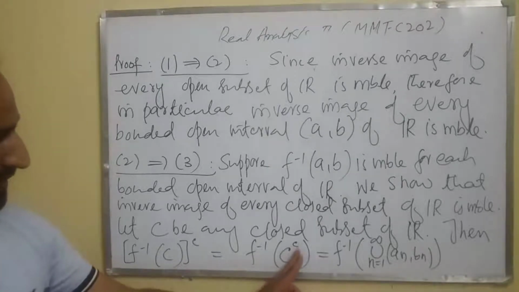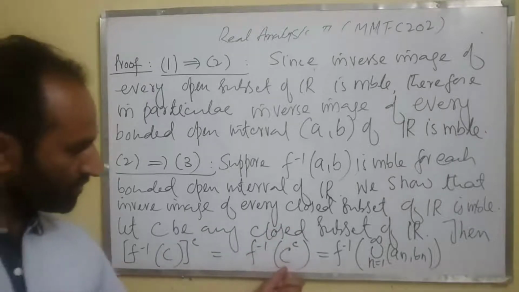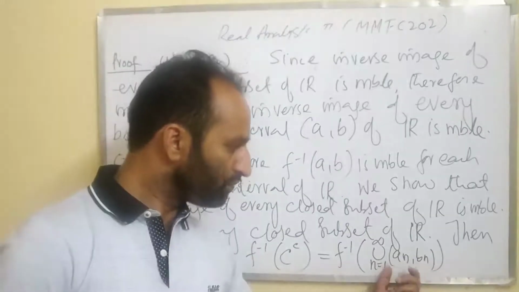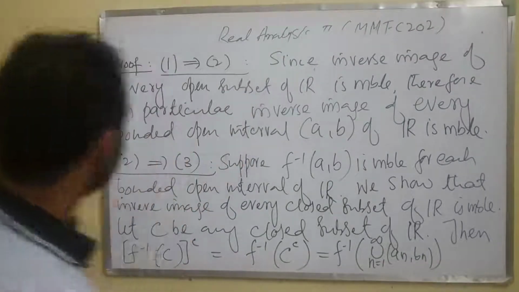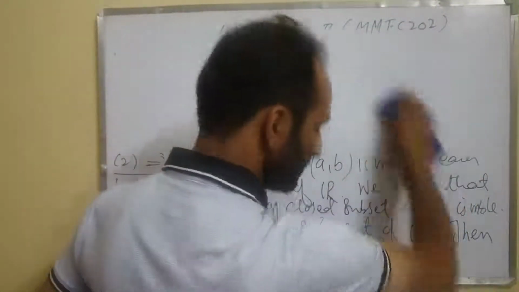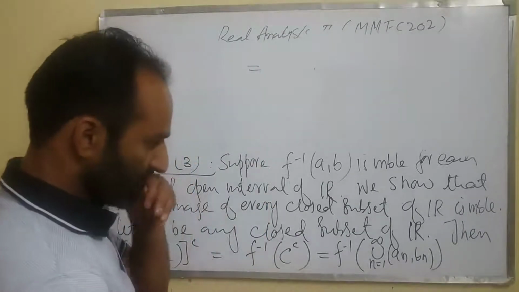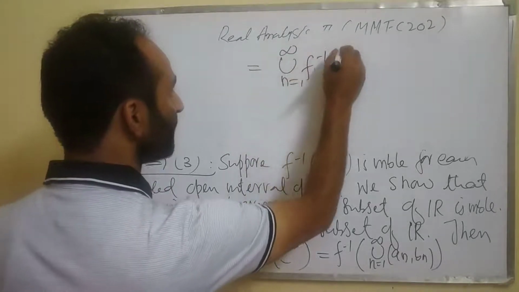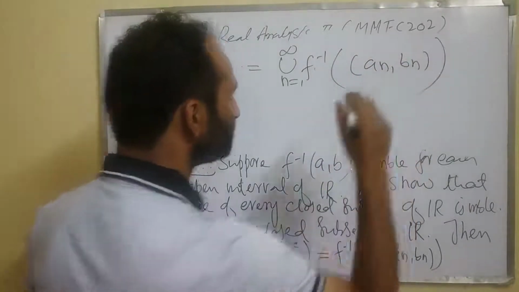Because C is closed subset of R, therefore C complement is an open subset of R, and every open subset of R can be written as countable disjoint union of bounded open intervals of R. Now it's equal to the union, n runs from 1 to infinity, of F inverse of (a_n, b_n).